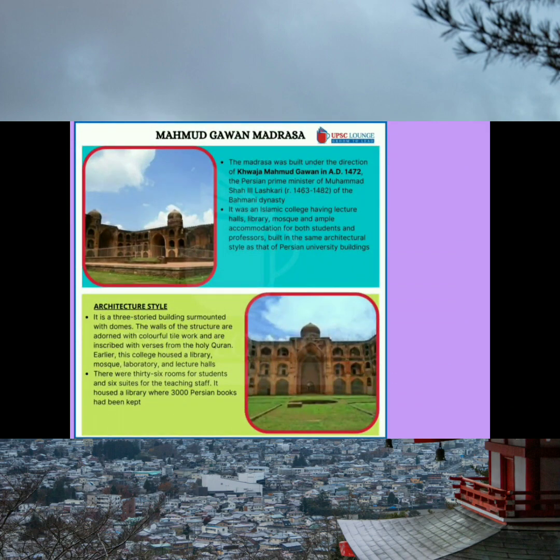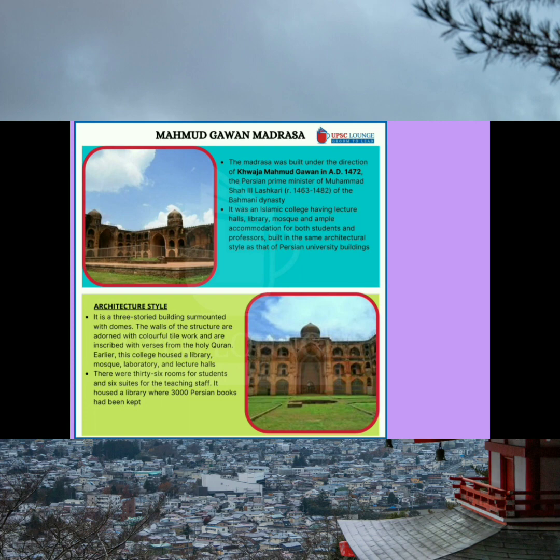Here you can see quite a lot of the work of Mahmud Gawan, his architectural style. It has storied structures surmounted by domes. You can see the dome shape, an onion kind of round shape. The wall structures are adorned with colorful tile work. Certain holy lines from the Quran have been inscribed. Colleges, libraries, a mosque, laboratories, lecture halls, etc. were built. So he promoted teaching and saw to it that there was good quality teaching staff, and the latest books were available for students to study.